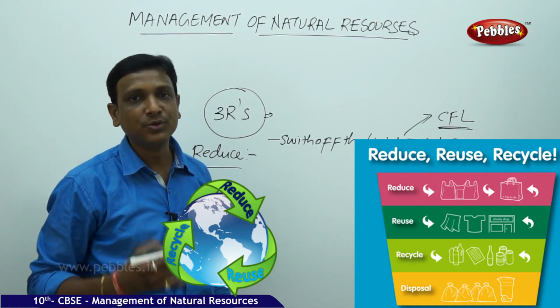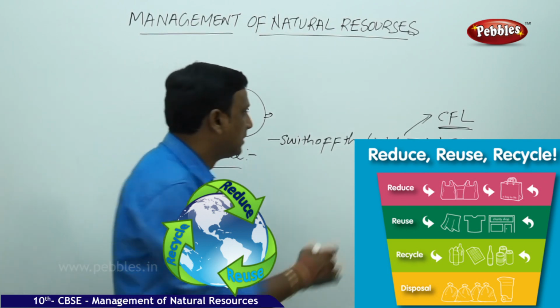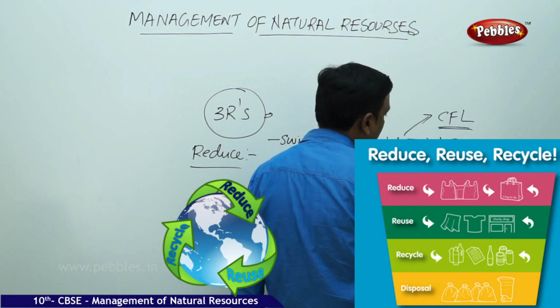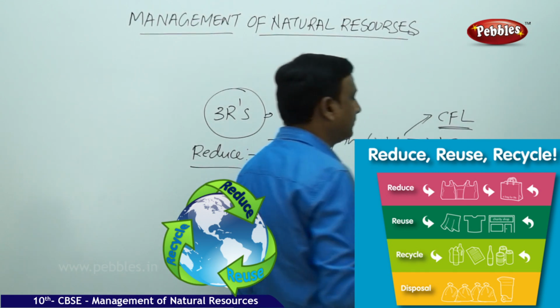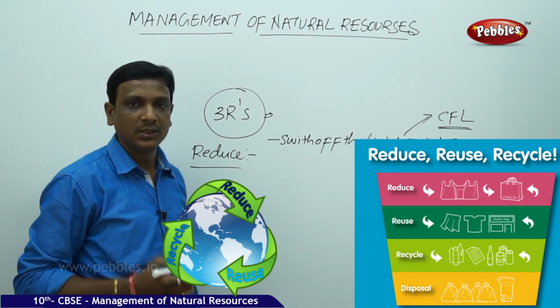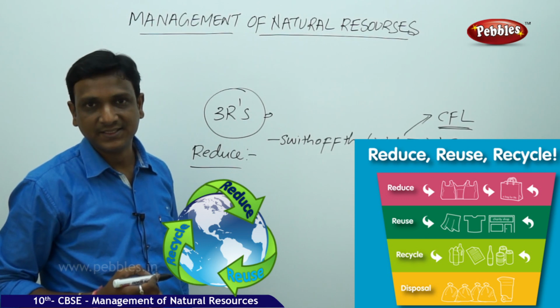By daytime, you need not use light. You can allow the fresh sunlight to come into your house, and by proper ventilation, you can save power. By these methods, we can reduce the consumption of electricity.